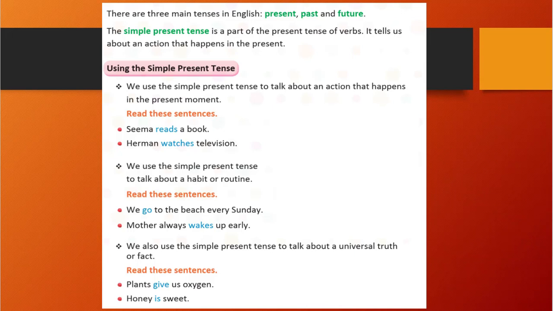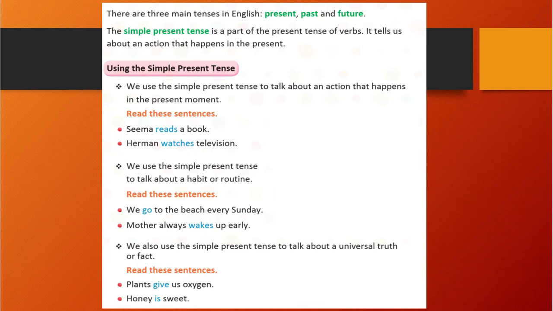Okay, so you see the examples. The second one is we go to the beach every Sunday. So it means that it is happening continuously, right? After that, mother always wakes up early. So waking up early is a daily action, a daily routine or habit. So for that we use the present tense.